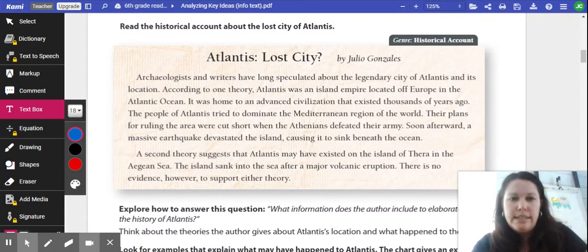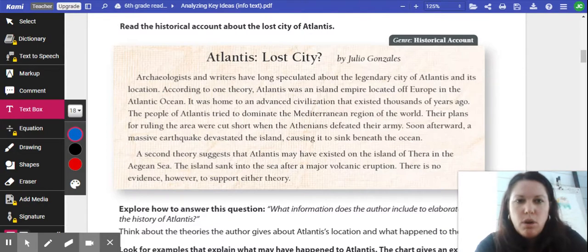Okay, so Atlantis, Lost City by Julio Gonzalez. Archaeologists and writers have long speculated about the legendary city of Atlantis and its location. According to one theory, Atlantis was an island empire located off Europe in the Atlantic Ocean. It was home to an advanced civilization that existed thousands of years ago. The people of Atlantis tried to dominate the Mediterranean region of the world.